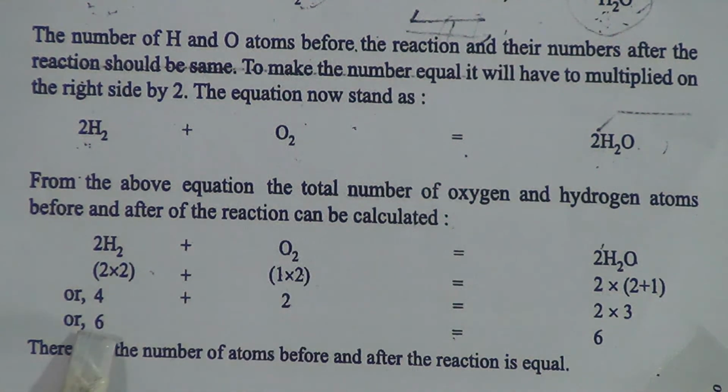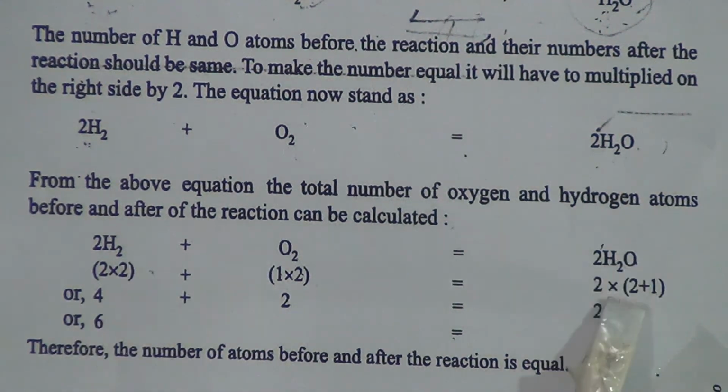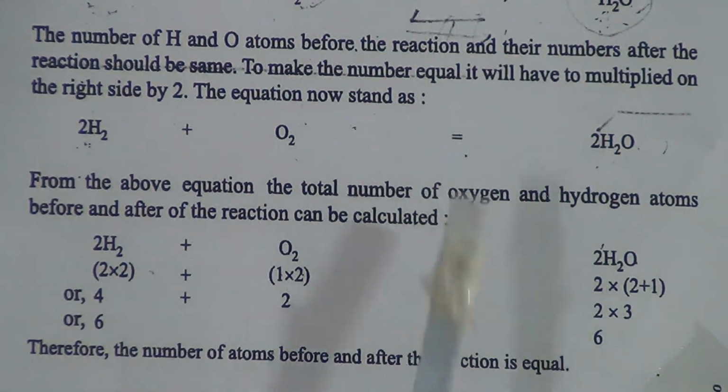If we add both of these, then we get 6 atoms. Now in the water molecule, there are 3 atoms, 2 into 3, that means 6. That means both sides have 6 atoms. That means this is a chemical equation.